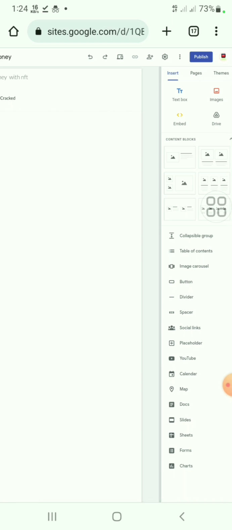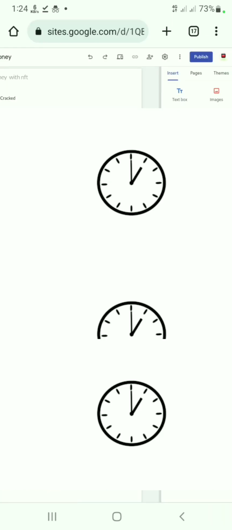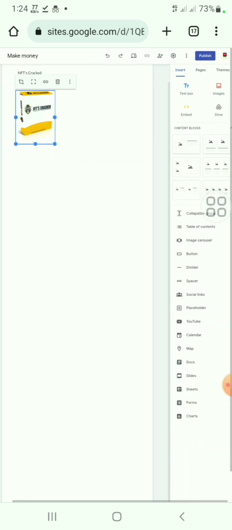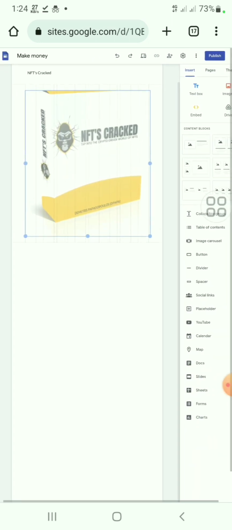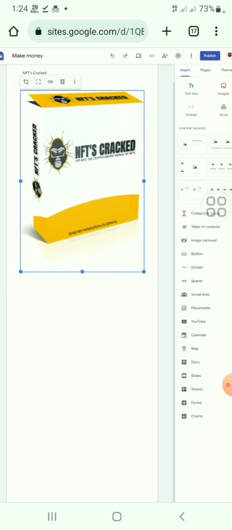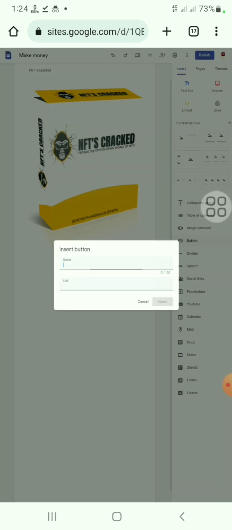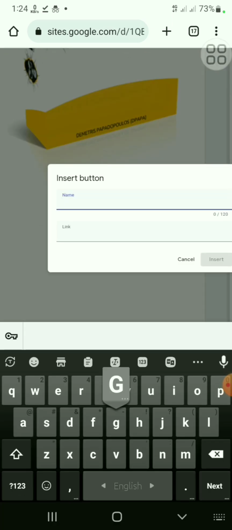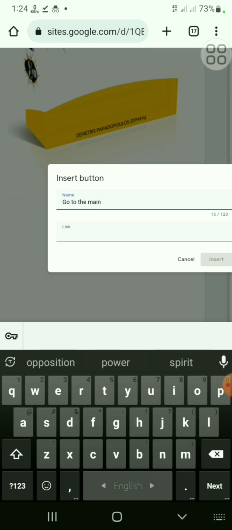Okay, NFT crack, and I'm selecting image. Here is the image, and okay, that's great. And I need a button. Tap on button and name. Go to the main.